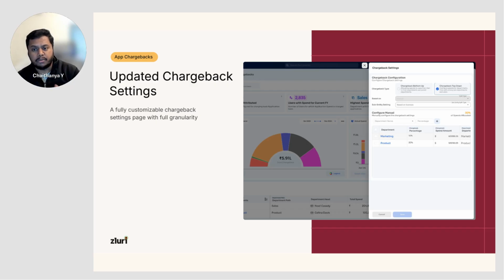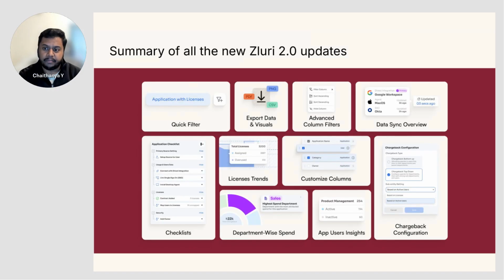Or you can always do a bottom-up approach, wherein we understand which users are using this application in that particular month and of which department, and we bubble up those particular costs, which is a lot simpler and easier. So we are able to modify these things directly on the platform as well.